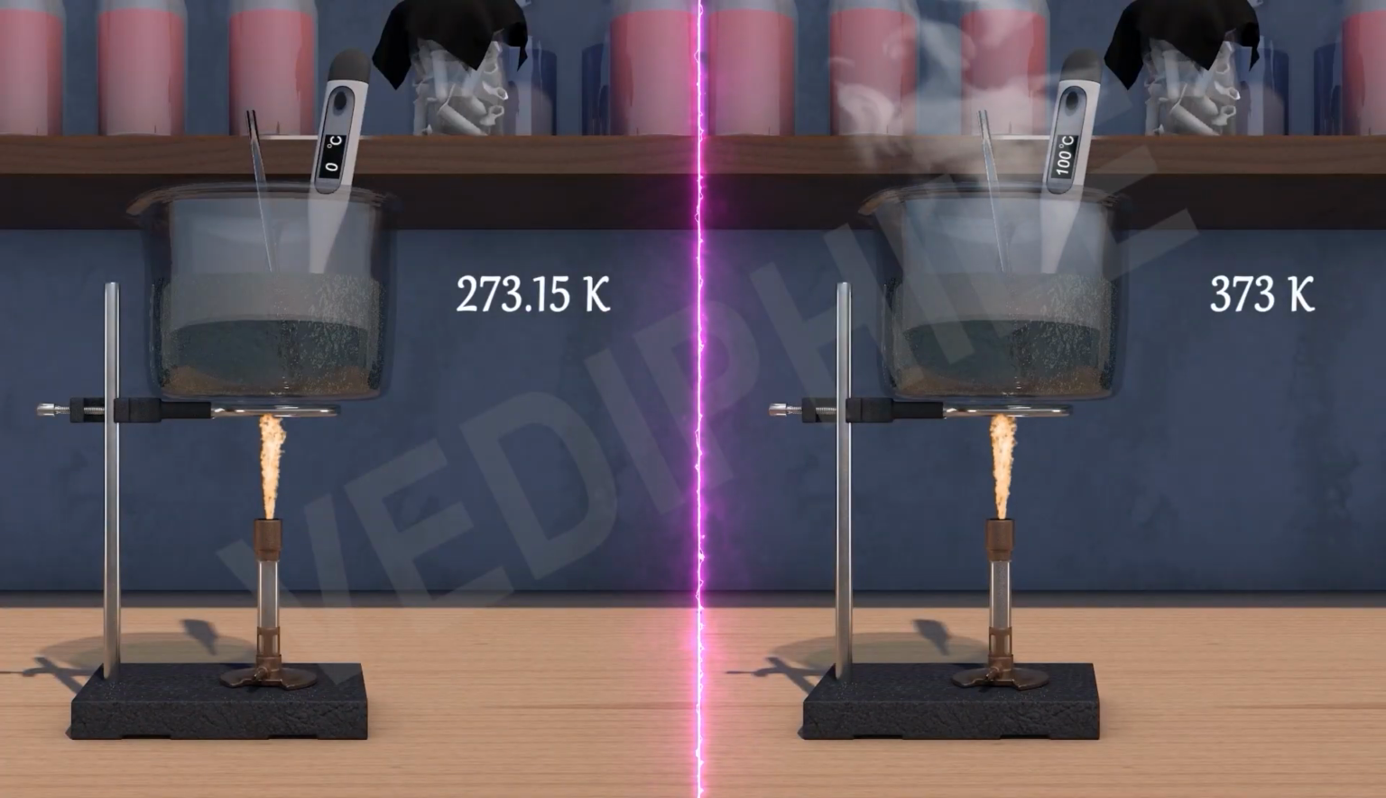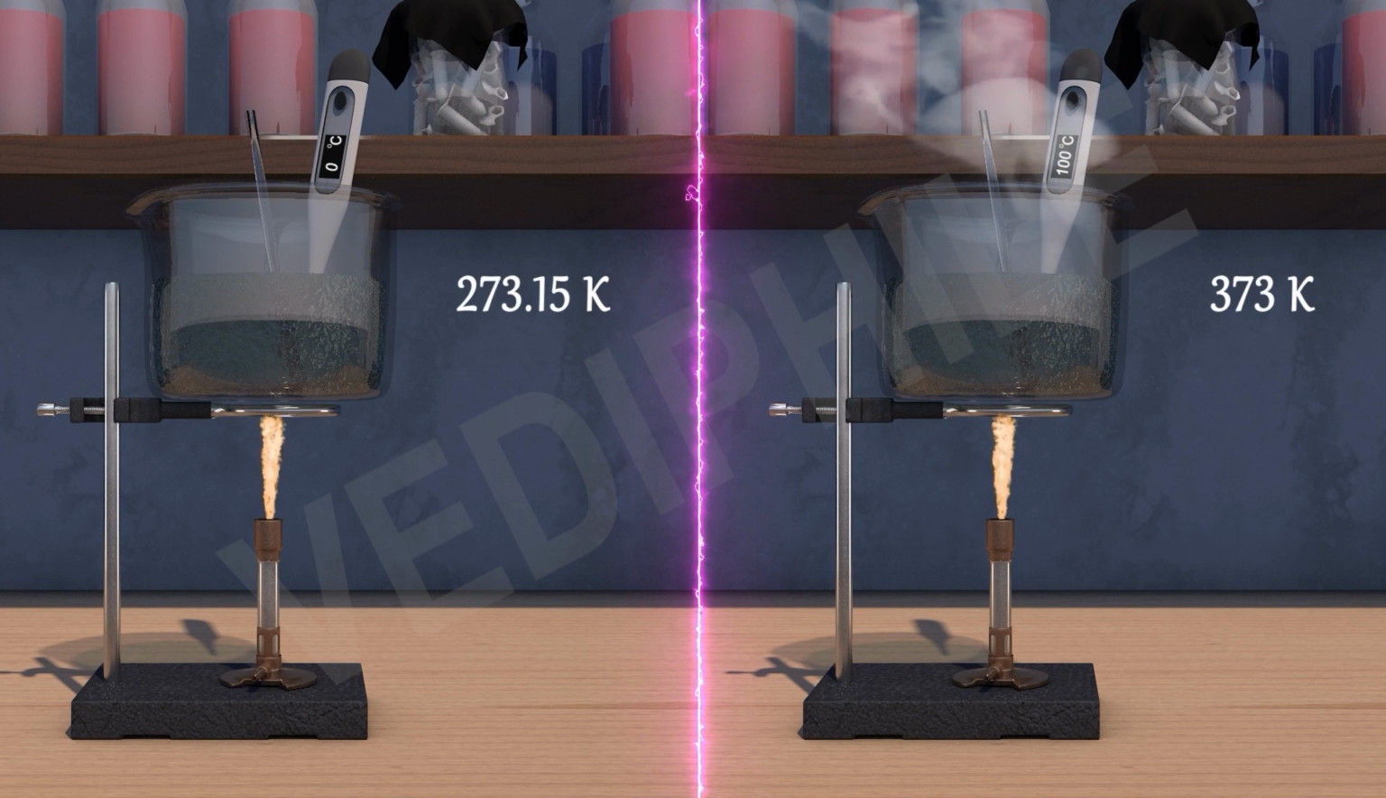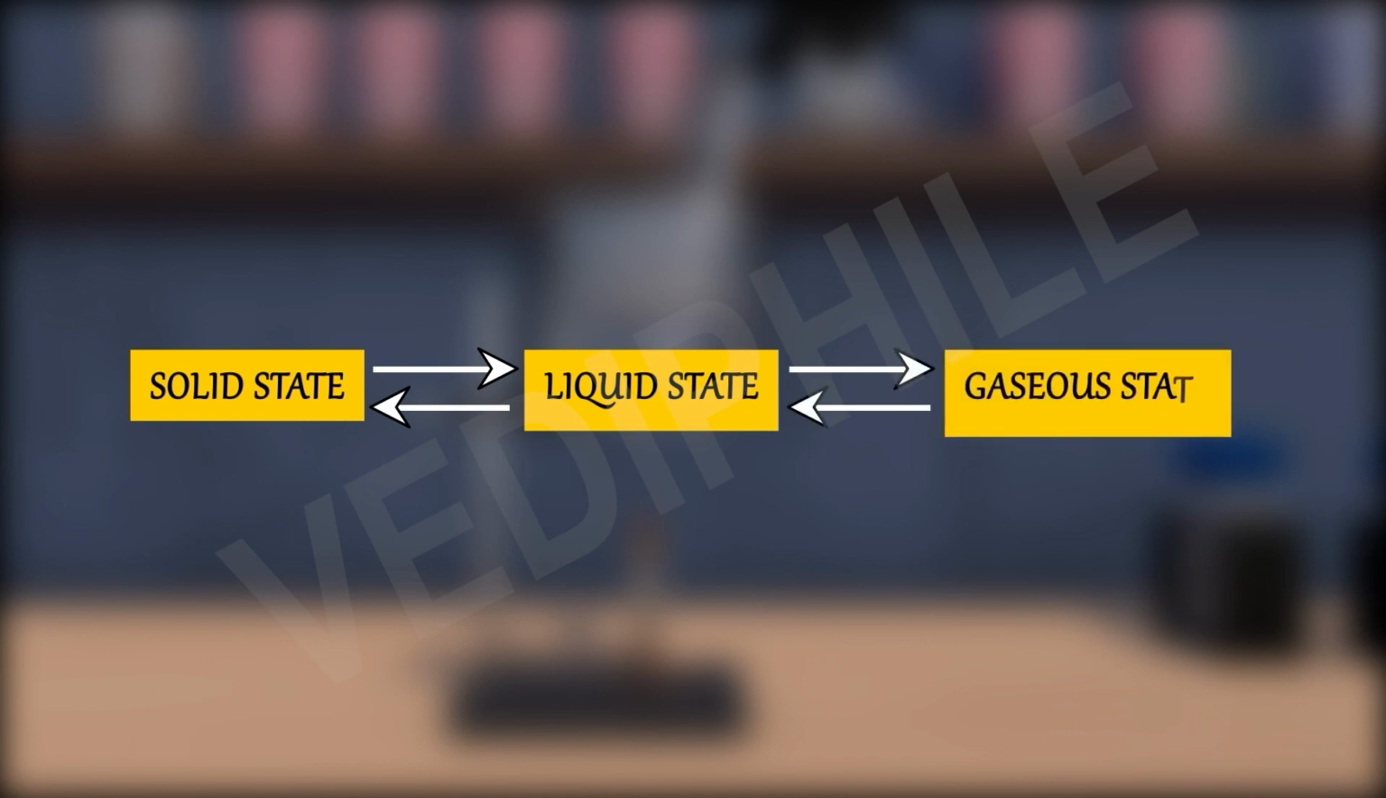Particles in steam, that is water vapor, at 373 Kelvin have more energy than water at the same temperature. This is because the particles in steam have absorbed extra energy in the form of latent heat of vaporization. So, the state of matter can be changed into another state by changing the temperature. So, we can change the solid to liquid and from liquid to gas on the application of heat.